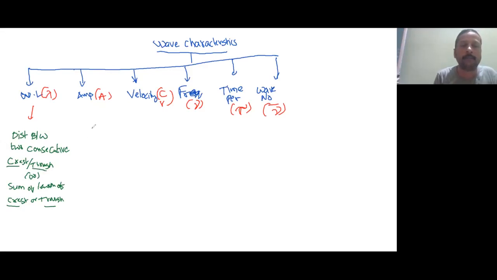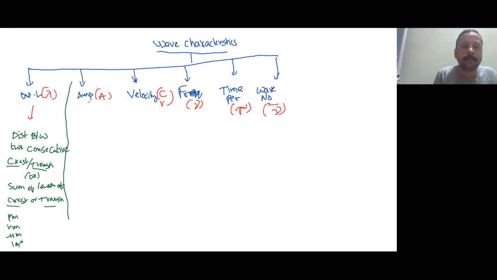Distance between trough to trough is also okay. Now this is the distance. Therefore, the units we will use are picometer, nanometer, micrometer. Okay, then angstrom. Angstrom is entirely different. All will be changing by the 10 to the power of minus 3 only.